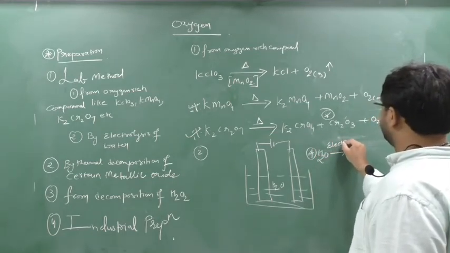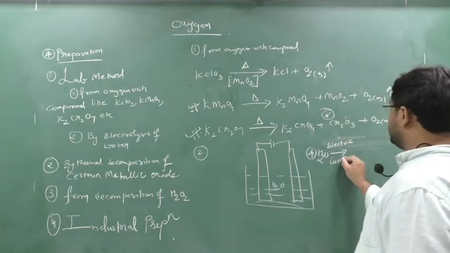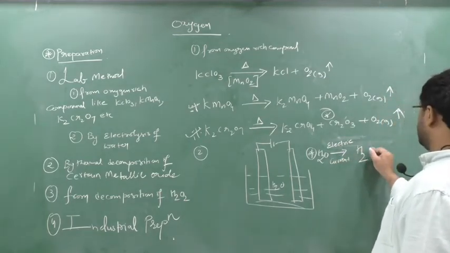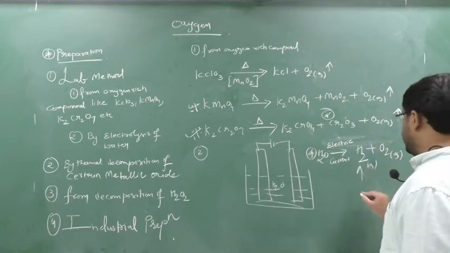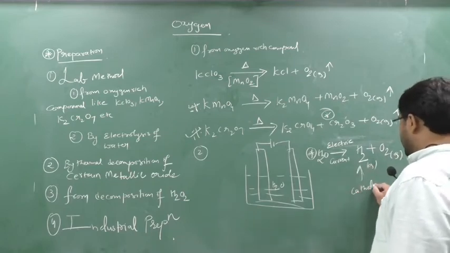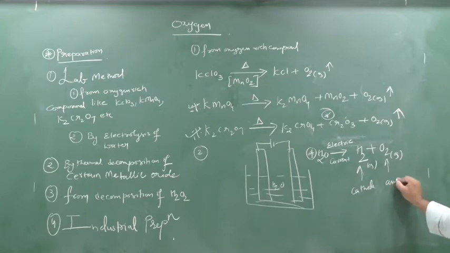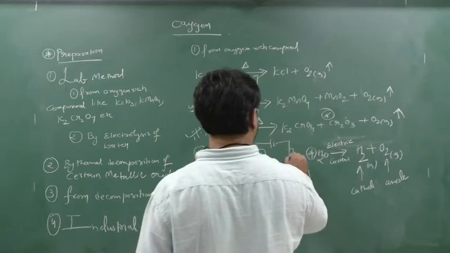We are passing what? Electric current. On passing electric current we are getting H2 plus O2. So this is a gas, this is a gas. This will be obtained at the cathode and this will be obtained at the anode. Remember? Yes or no? In electrochemistry many times you had this, if I take this anode and if I take this cathode,